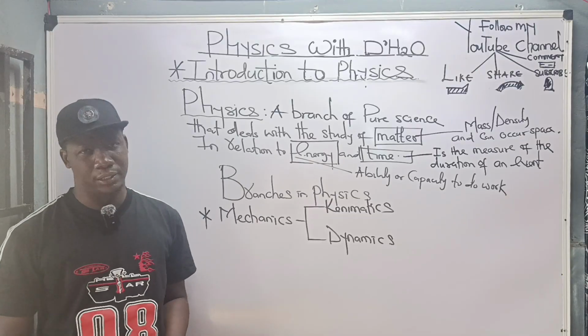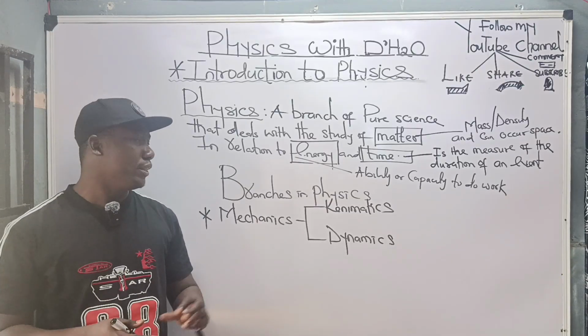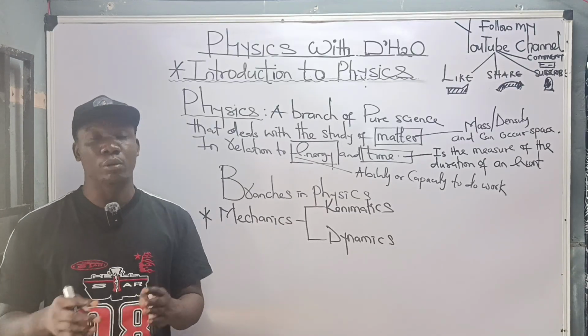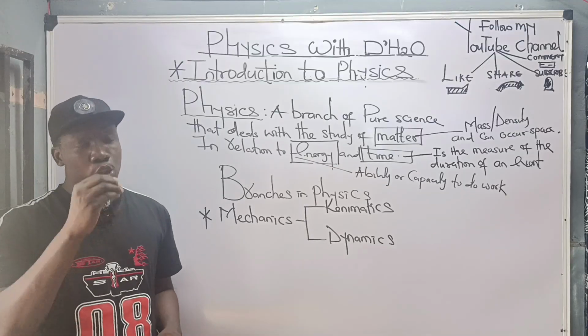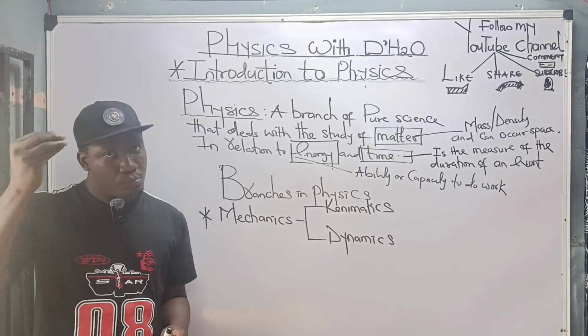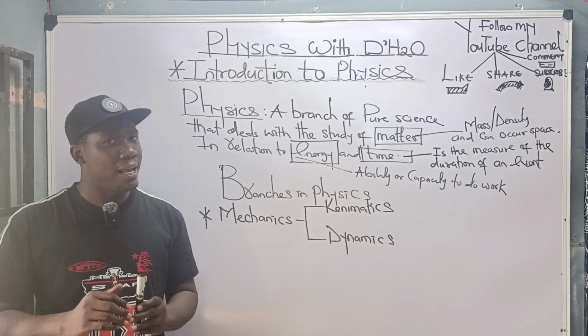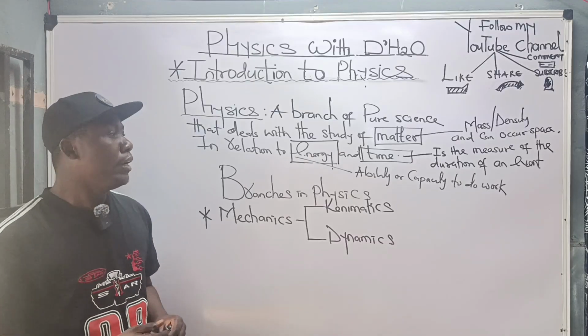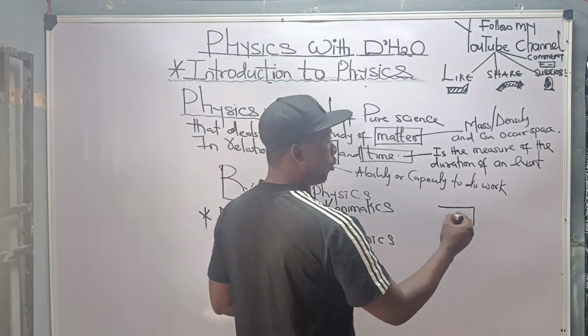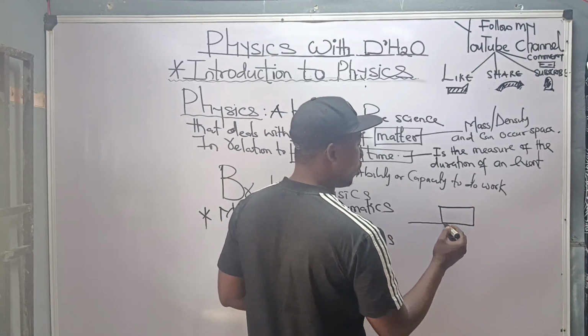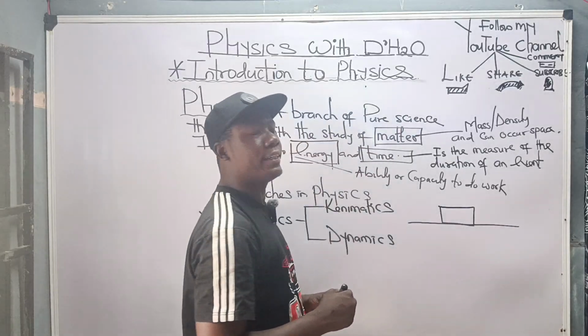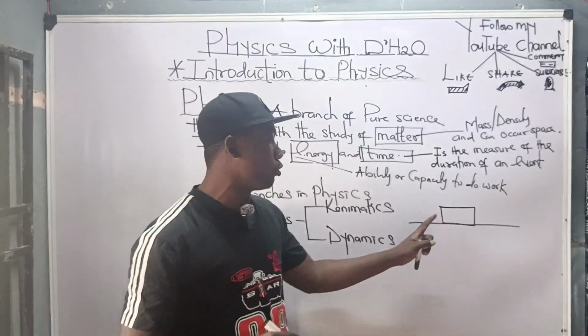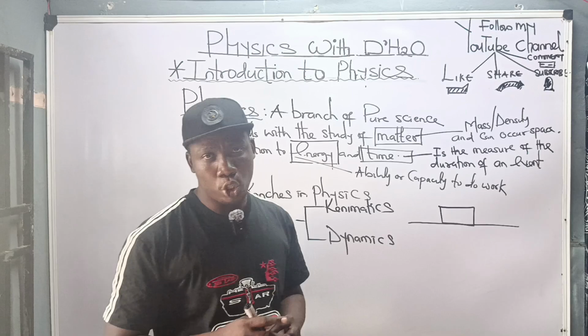So when we talk about mechanics, we could be referring to kinematics or dynamics. What is kinematics? Kinematics deals with the study of motion in the absence of the force that caused the motion. Don't forget that in physics, motion is caused by an unbalanced force. For instance, if I have an object on the floor, and no force acts on this object, what will happen to it?